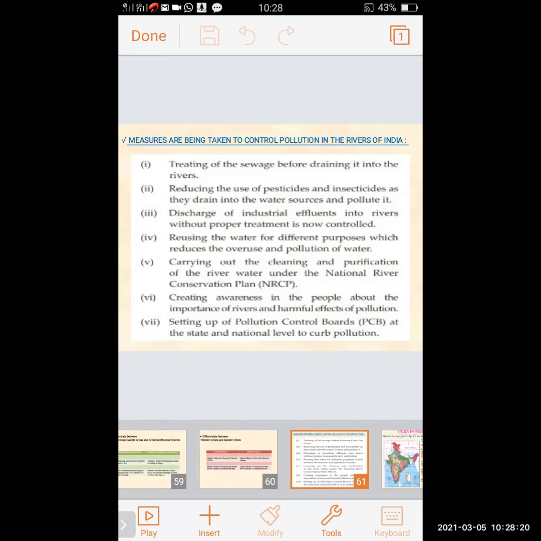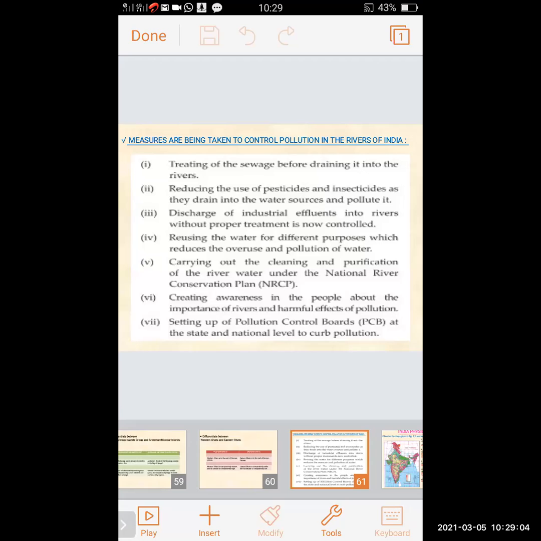Reducing the use of pesticide and insecticide, as they drain into the water sources and pollute them. There should be a reduction in the use of pesticides, insecticides and all the harmful chemicals, because factories and industries use various chemicals, pesticides, insecticides and other harmful chemicals. That water should not be drained directly to the rivers. It should be treated properly. For that, there should be a reduction in the use of pesticide and insecticide.